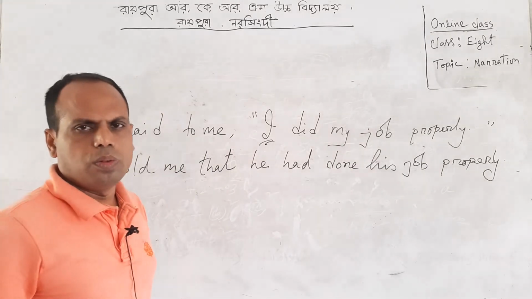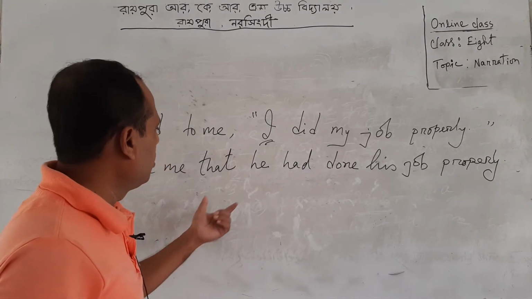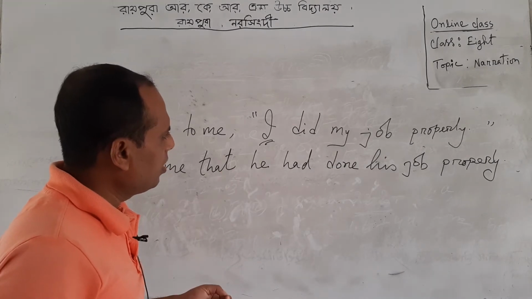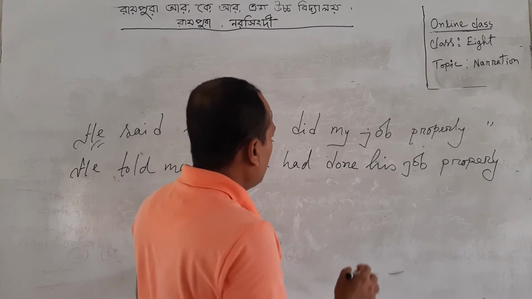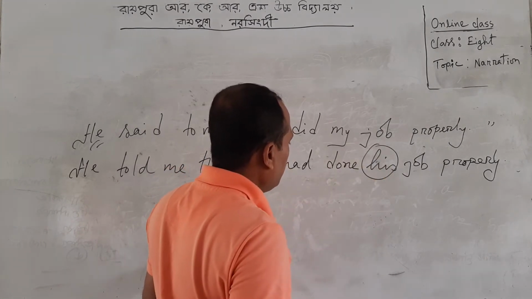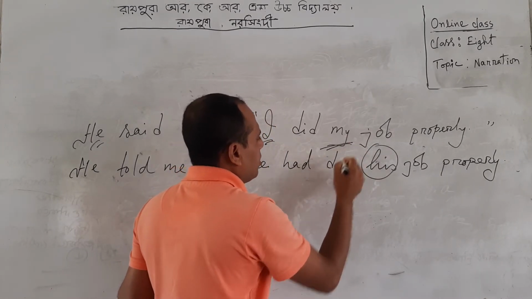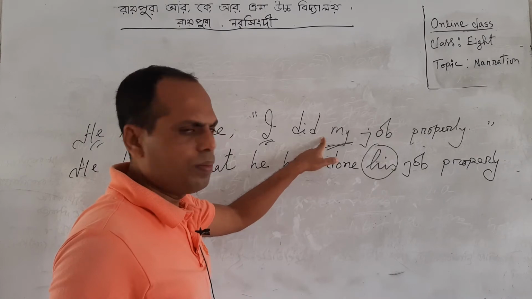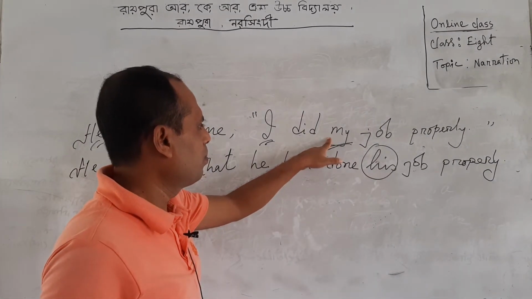Am I clear to you? I think you have understood the sentence clearly. If someone asks me how we have found his, I am telling it for them. My is the possessive form of I. That means first person.